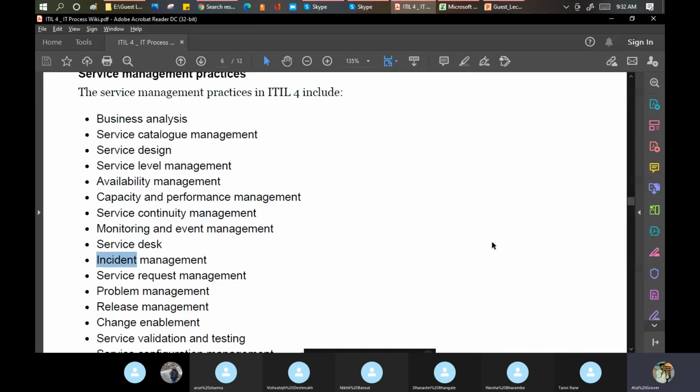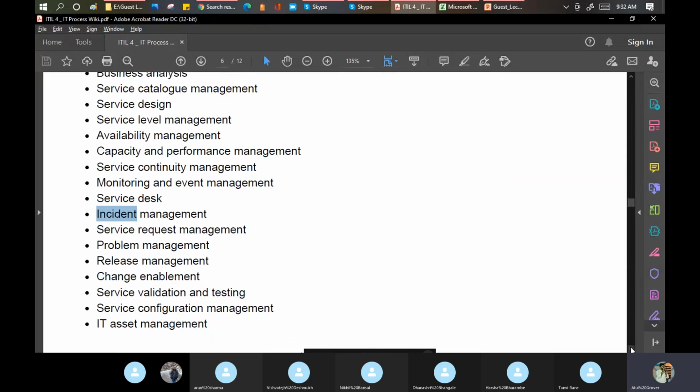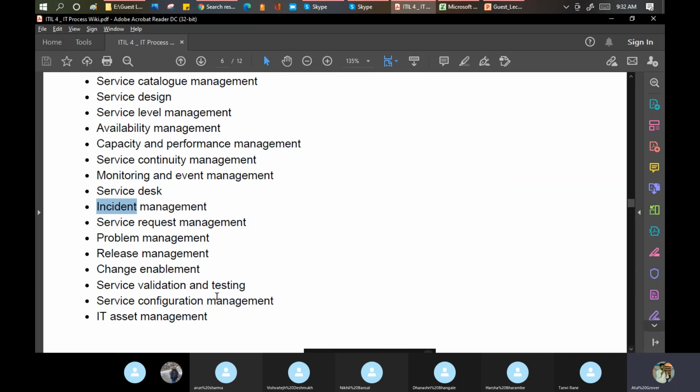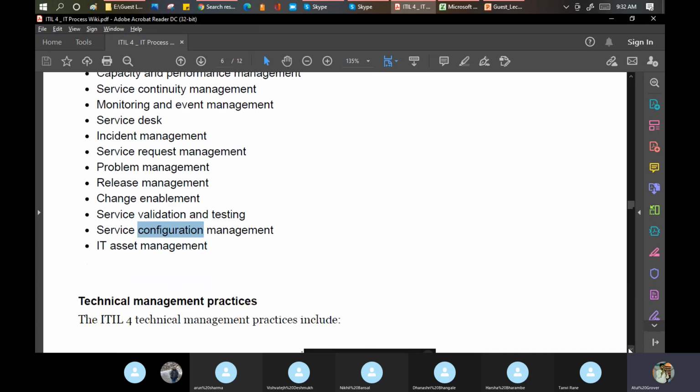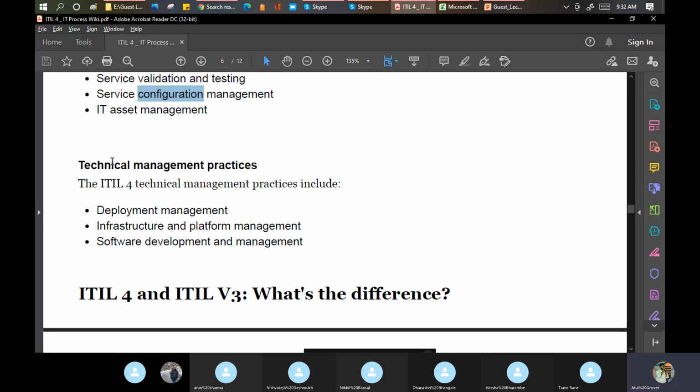So these are the practices we are going to cover in our ServiceNow training, a little bit on configuration management as well. It is a journey that has just started. At last, in the technical part, we have deployment management, which was newly introduced, infrastructure and platform management, also newly introduced, and software development management, where I can say they use agile at this point of time.